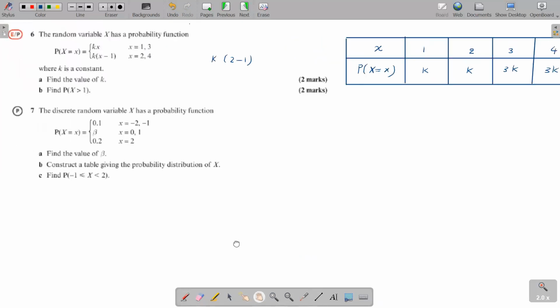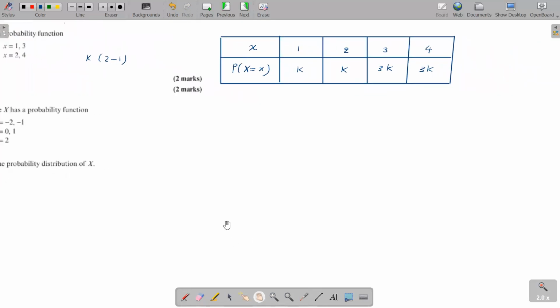Okay, all you got to do now is to find the value of k. How do you get the k value? You know the rule, the sum of the probability or the total probability always adds up to 1. So k plus k plus 3k plus 3k equals 1.